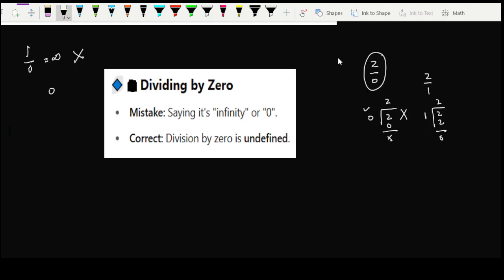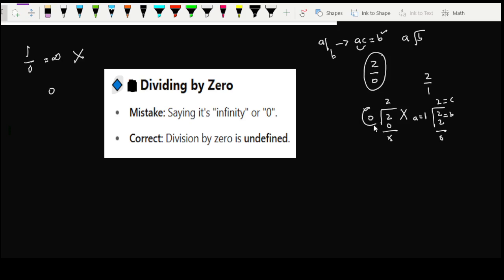Because the definition of divisibility is that if A divides B, then there exists an integer C such that AC equals B. It means when we multiply A with C, we will get this B. That is B, that is A, and that is the integer C. When we multiply A with C, we will get B. Correct?